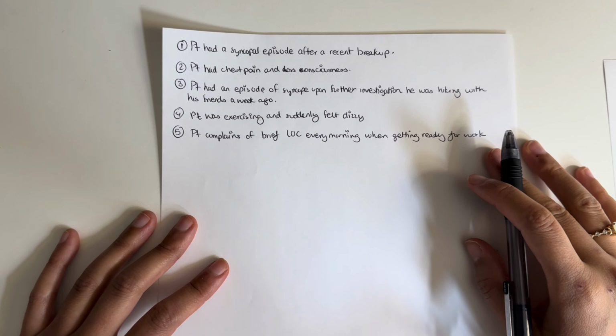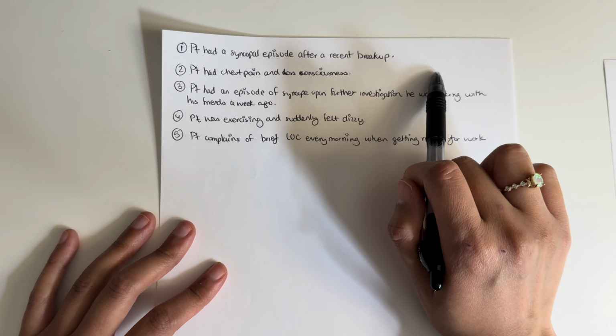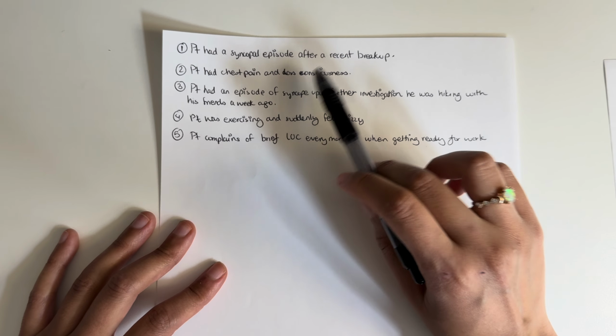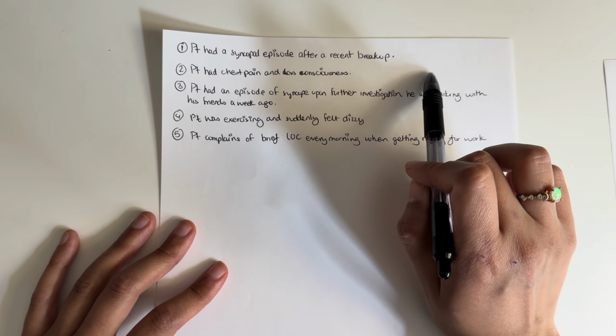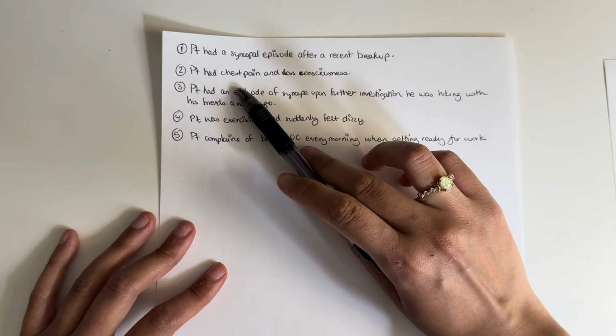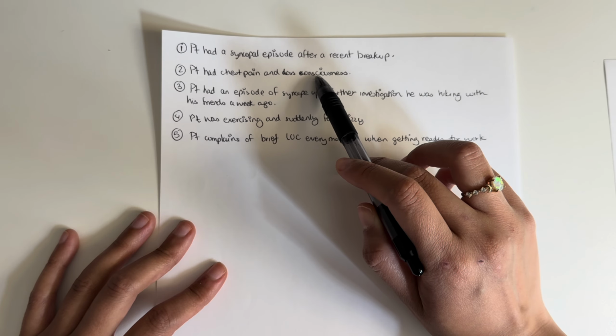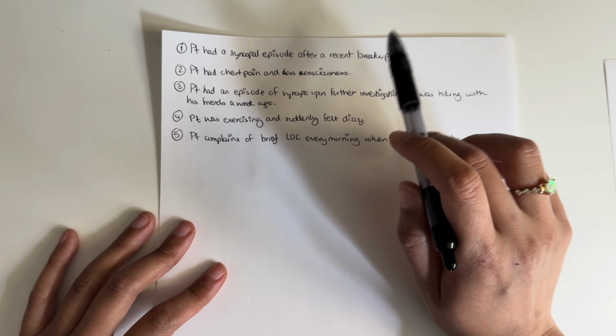If a patient had a syncopal episode after a recent breakup, what kind of syncope are we looking at? That's an increase in parasympathetic outflow, right? So this is vasovagal syncope. A patient had chest pain and then a loss of consciousness. This is cardiogenic structural syncope.